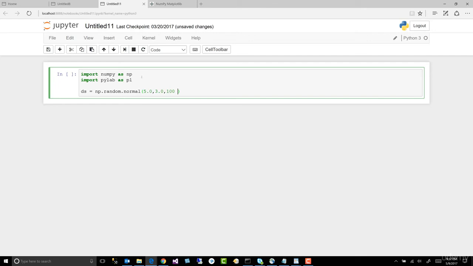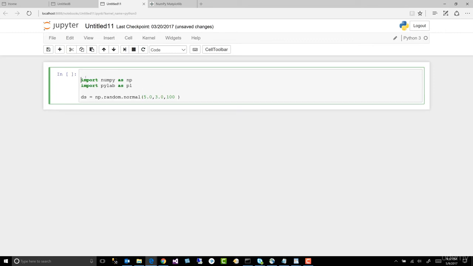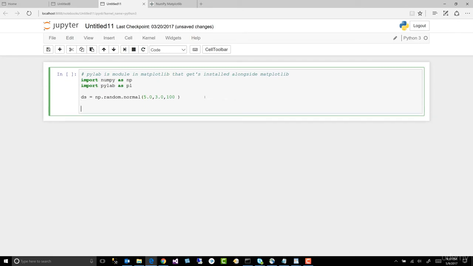Let's see, pylab. That doesn't look like Matplotlib. Actually, it is. So let's come up here. A little bit of pound sign for a comment. So pylab is a module. Most say this usage is discouraged. I say go ahead and use it. If it's really discouraged, they'll remove it.